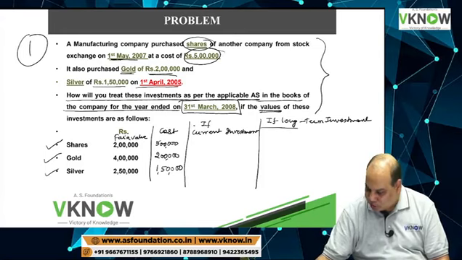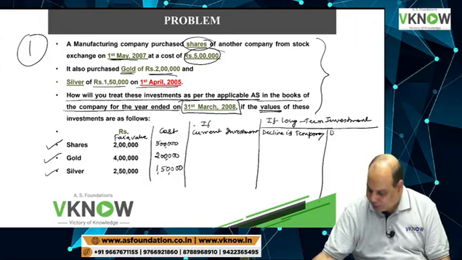Under long term investment also, there are two possibilities: decline is temporary and decline is permanent.